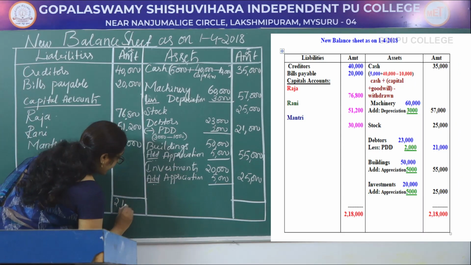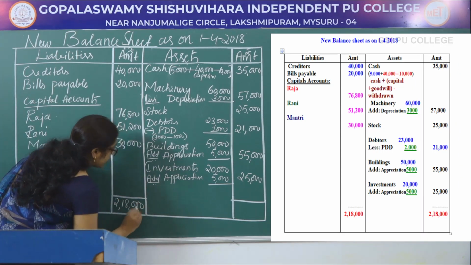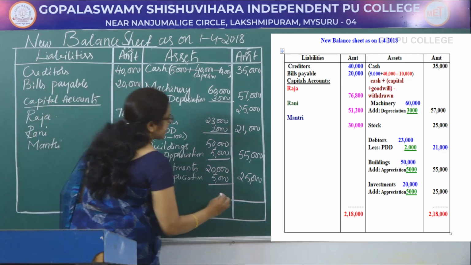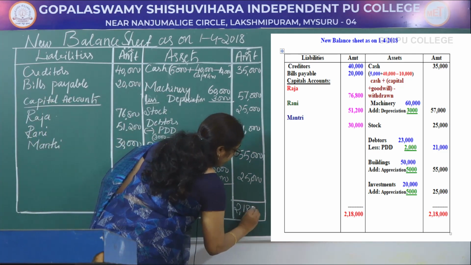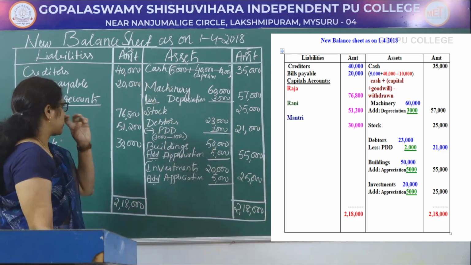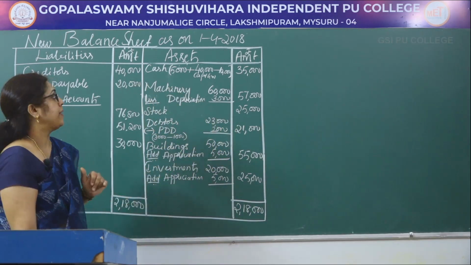So let us total the balance sheet. Here 2,18,000 on the liability side. On the asset side also 2,18,000. So assets equal liabilities.